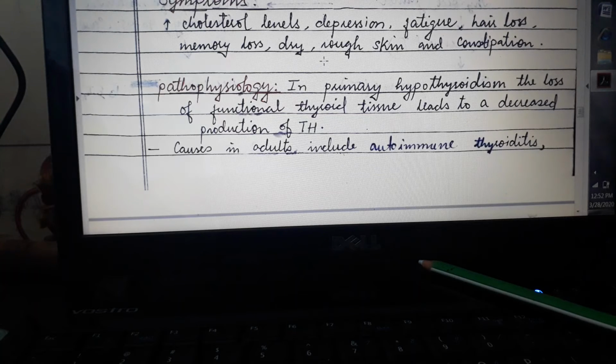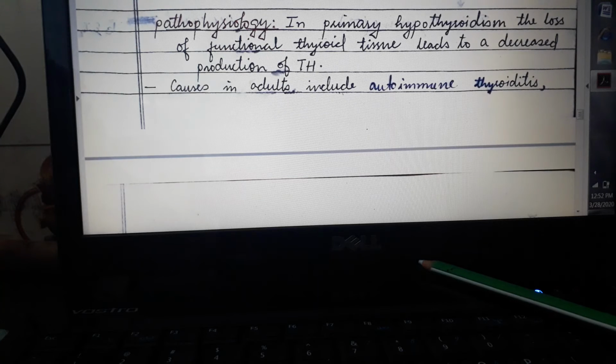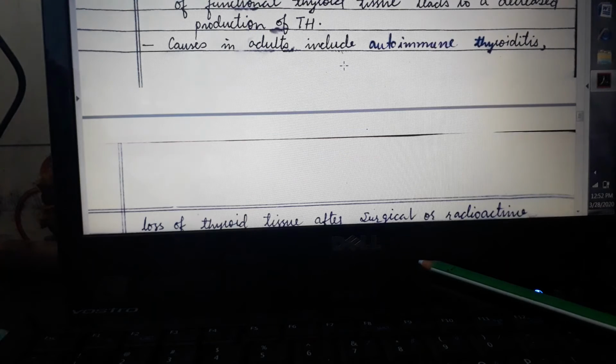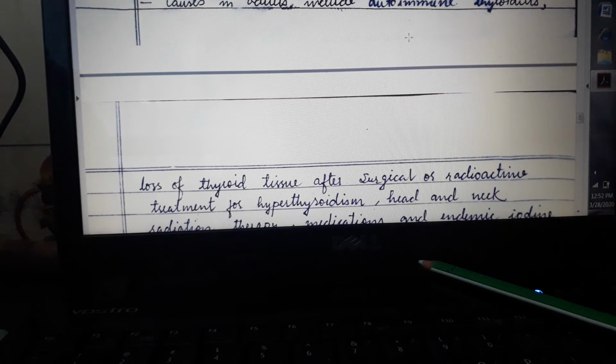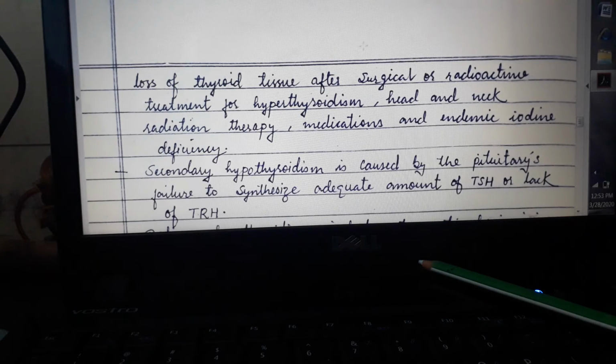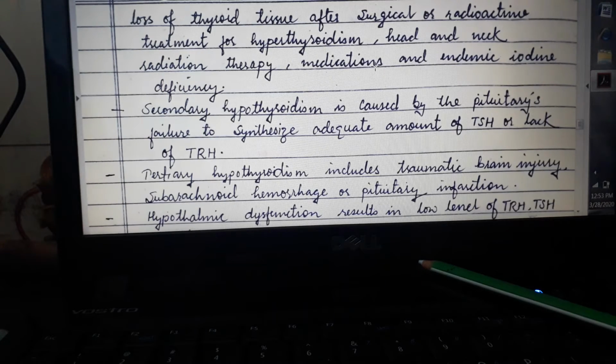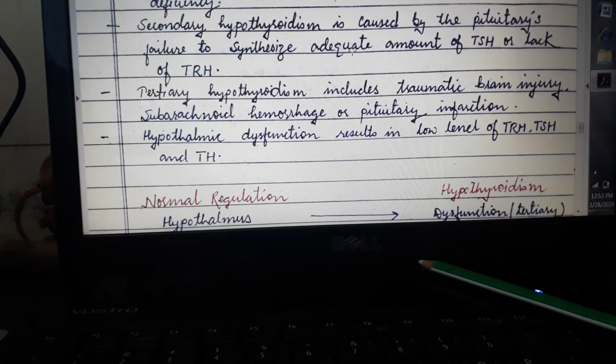Symptoms include higher cholesterol levels, depression, fatigue, hair loss, memory loss, dry, rough skin, and constipation. Then pathophysiology. In primary hypothyroidism, the loss of functional thyroid tissue leads to decreased production of thyroid hormone, and main causes include autoimmune thyroiditis, loss of thyroid tissue after surgical or radioactive treatment for hyperthyroidism, head and neck radiation therapy, medication, and endemic iodine deficiency.